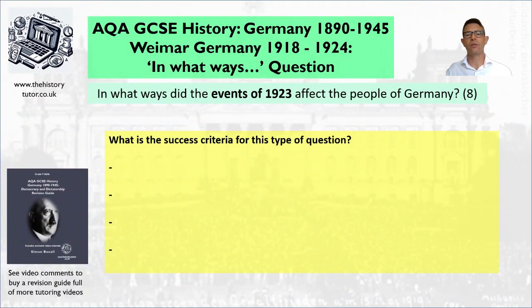Okay, so let's have a think about a question. So we're going to look at question number 5, the in what ways question. So in what ways did the events of 1923 affect the people of Germany? 8 marks. So have a think about a success criteria for this question. If you've got your revision guide, you can make a few notes around the question so that you can remember each time you do an in what ways question, what are the key skills you need to do. So pause me now, have a think about the words in the question. What do you need to do to be successful? What skills do you need to show?